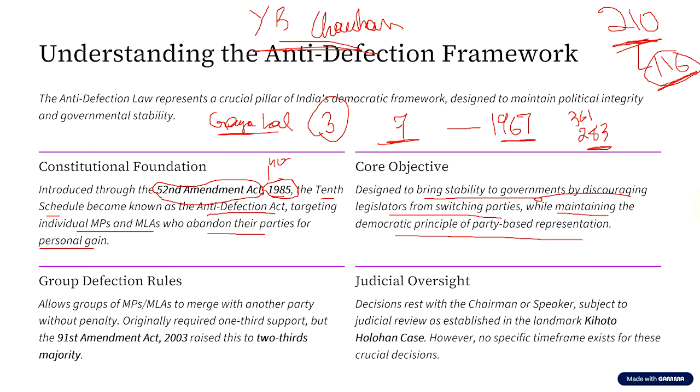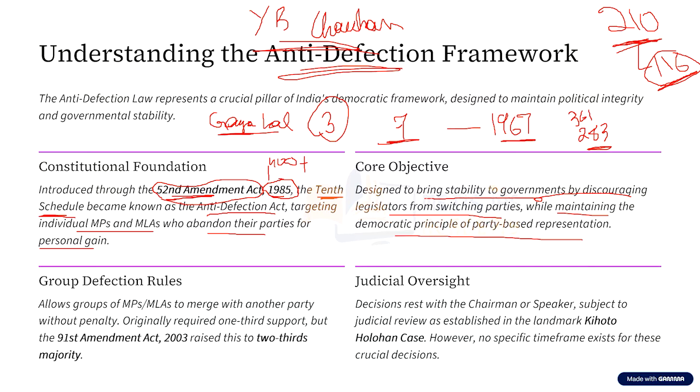So it was very easy for the Congress to pass this bill through both the houses. And in the year 1985, through the 52nd Amendment Act, a 10th Schedule called the Anti-Defection Law was added to the Constitution of India. And this is how the anti-defection law came to the forefront.